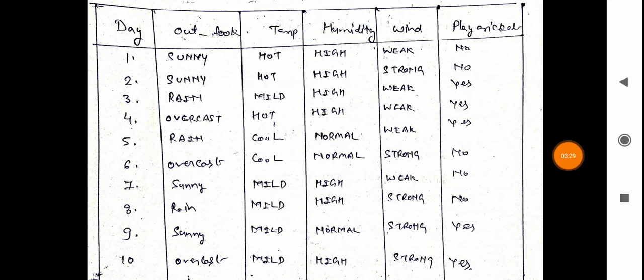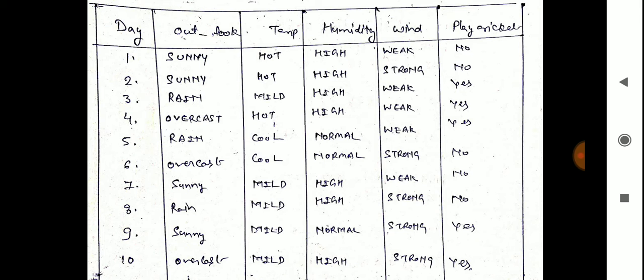This is our training data, and play cricket is our target value. In this table day, outlook, temperature, humidity, wind and play cricket are given. The total training data set is 10 examples.